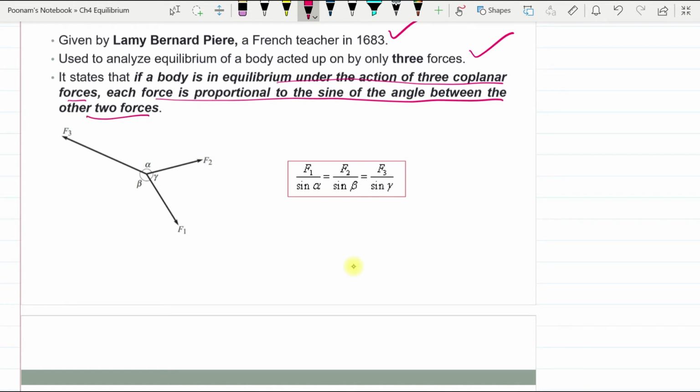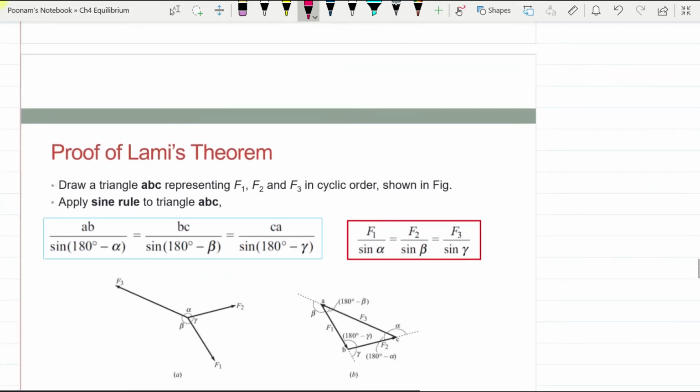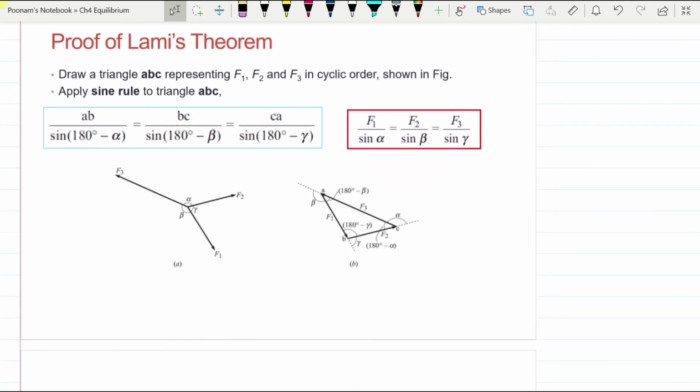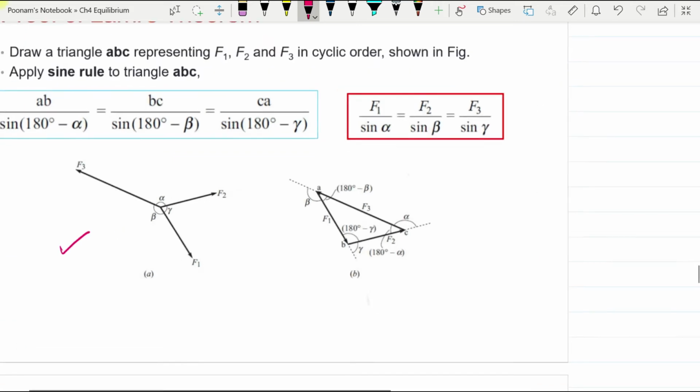So if these are the three forces F1, F2 and F3, and these are the angles between them, then F1 divided by sine of alpha, the opposite angle, the angle in front of F1 is alpha, F2 divided by sine of beta, F3 divided by sine of gamma should be equal, and it has a proof also. So we can suppose these are the forces, we can draw a triangle, a force triangle, by joining the three forces as seen here in this diagram.